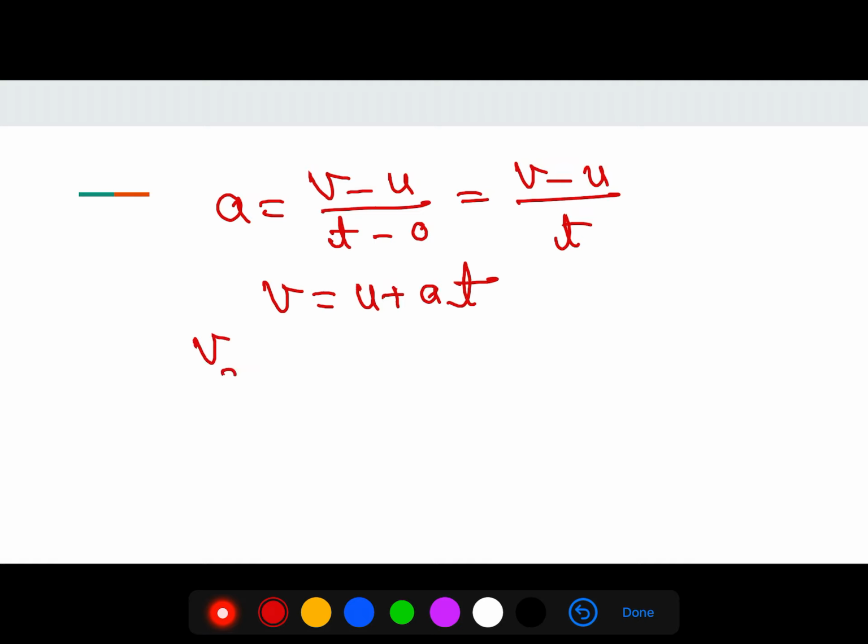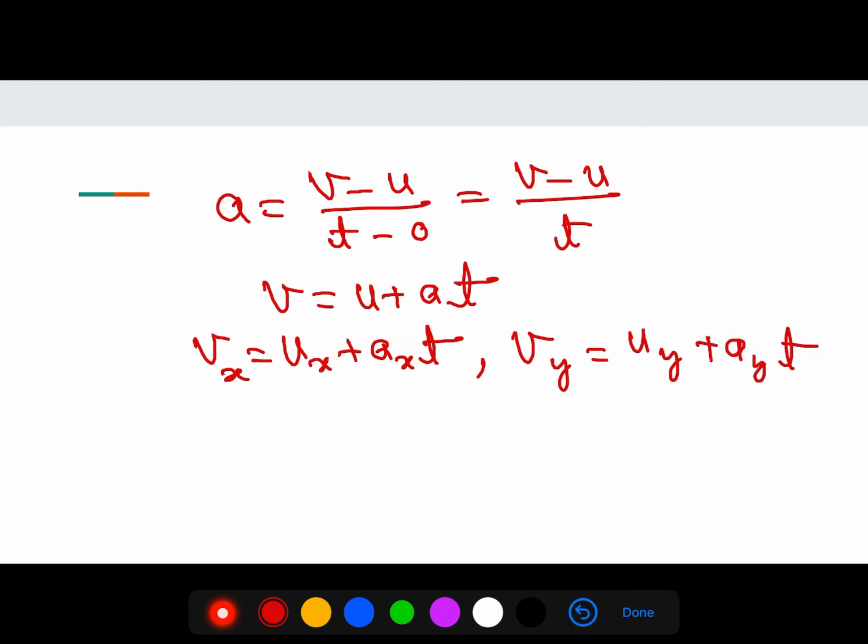So Vx is equal to ux plus ax t, and Vy is equal to uy plus ay t. Similarly, you can find displacement, that is r minus r naught is equal to average velocity into time.